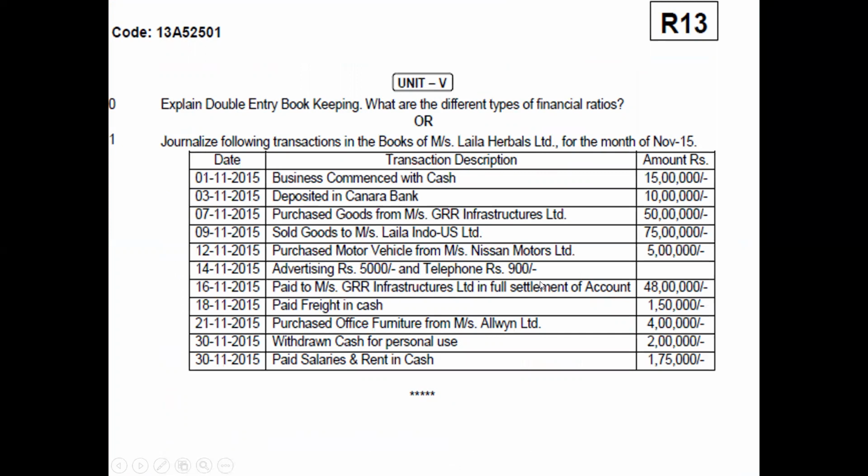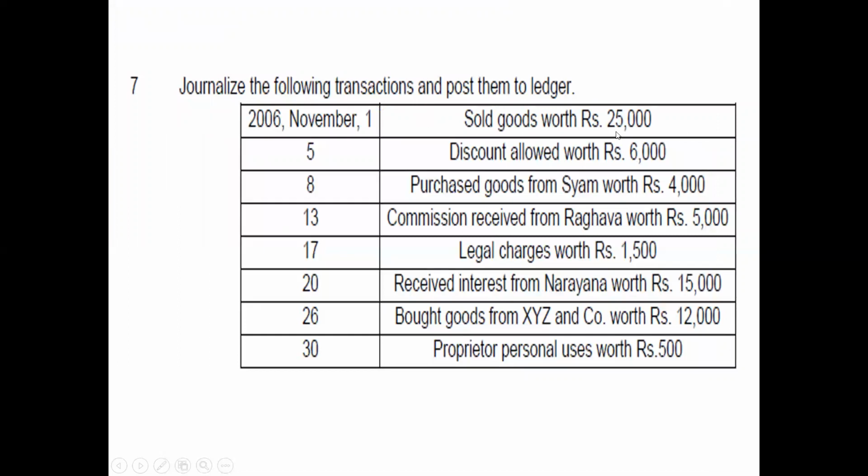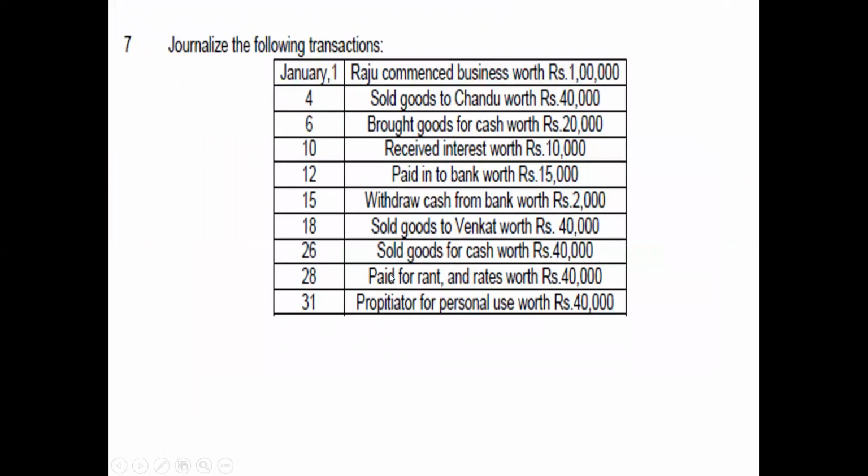Paid to settle the amount, purchased office furniture, withdrew cash, paid salaries, rent in cash. So many transactions like this will be there. Sold goods for 25,000 rupees, discount allowed, purchased goods from Shyam, commission received, legal charges.